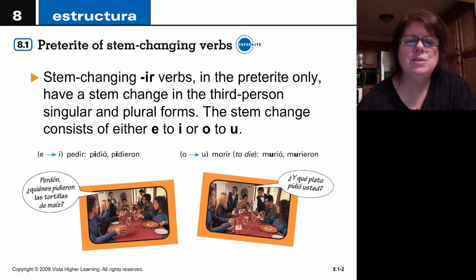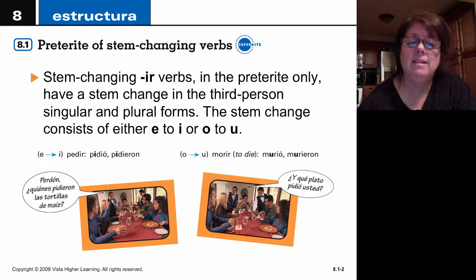Okay, so stem changing IR verbs in the preterite only have a stem change in the third person. That means when we're talking about él, ella, or usted, singular, or the plural, ellos, ellas, ustedes. Those changes are going to be that the E will change to an I, or the O will change to a U. So look at the two examples that they've given you for verbs.